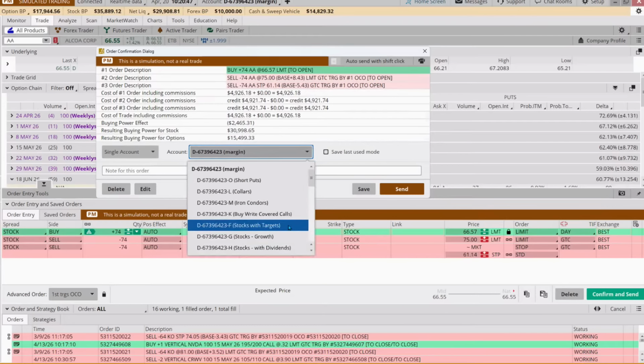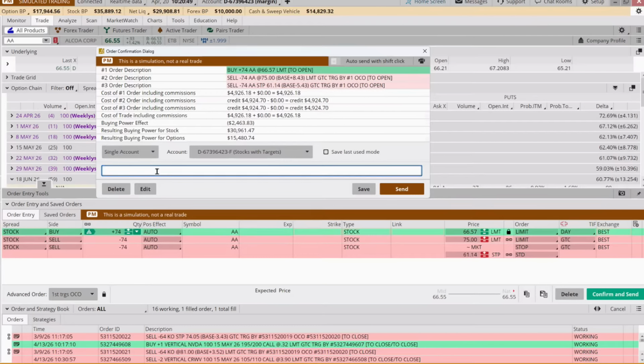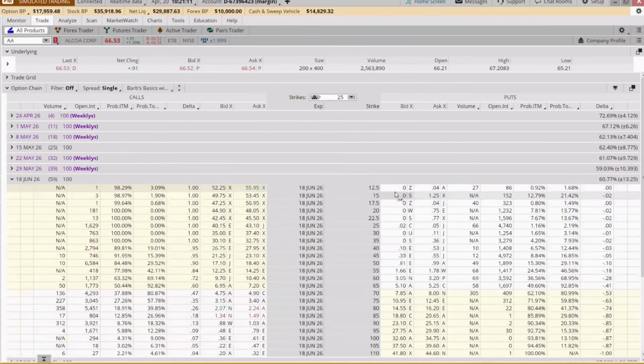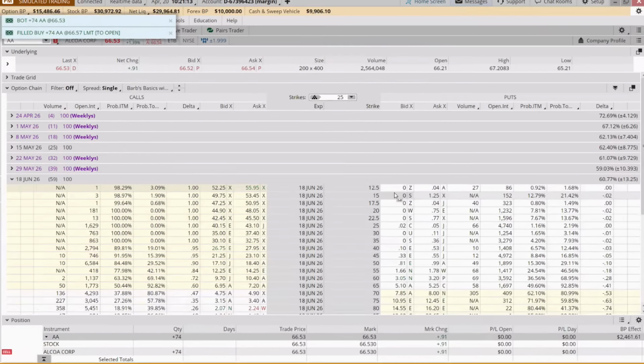So we're going to put this in our stock with targets, and then we're going to compare this to a long call with the same swing trade target. Okay. And then what's the position size here? 49.24. We could have actually done 75 shares, I guess. So, fire in the hole.